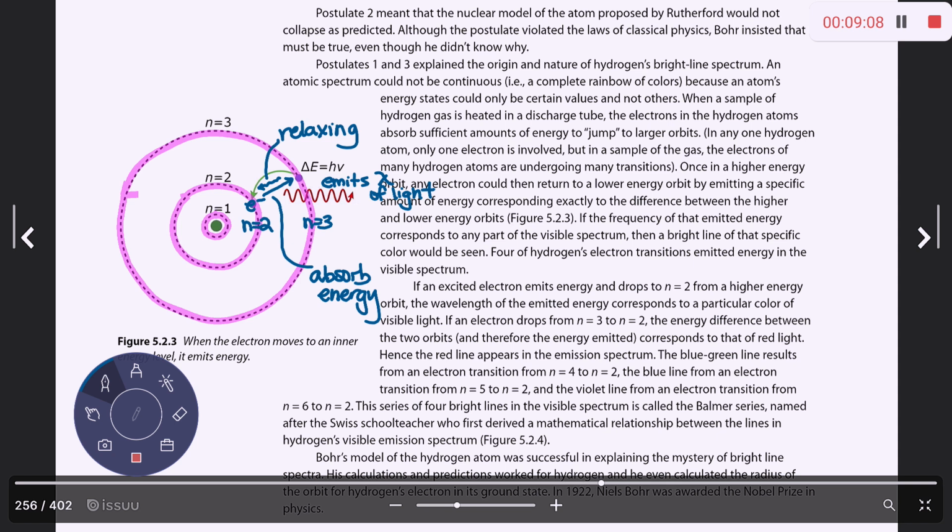So n equals 2 for this particular electron would be called the ground state. That's where it starts. And then n equals 3 would be its excited state. Okay, so moving from a lower energy level to a higher energy level is absorbing energy. Moving from a higher energy level to a lower energy level is releasing energy. Okay?